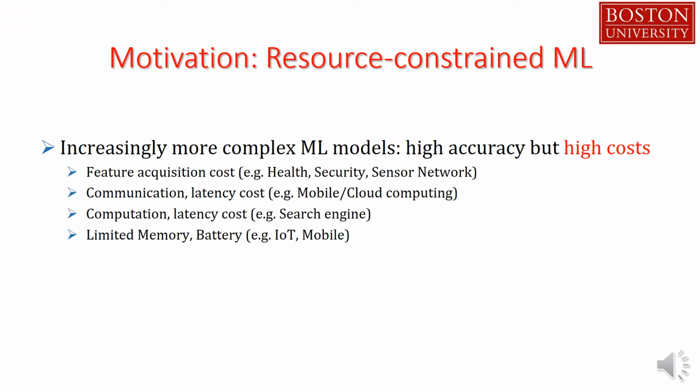As machine learning models get more and more complex, we're able to achieve higher prediction accuracy at the expense of higher prediction costs. Some of such prediction costs include feature acquisition cost, where extraction of each feature incurs a cost, communication, computation, latency cost, memory and battery constraints, etc.